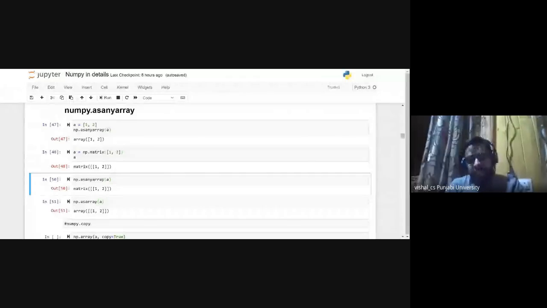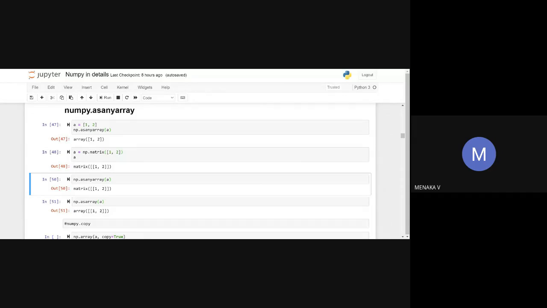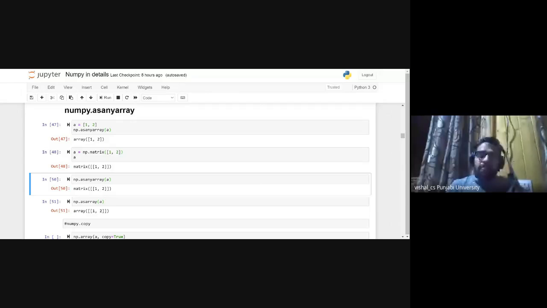Their functionality is the same. They do the same things. But the only difference is that in asarray, we cannot create an array of an object that is already a subclass of array, like matrix is a subclass of array. Okay.